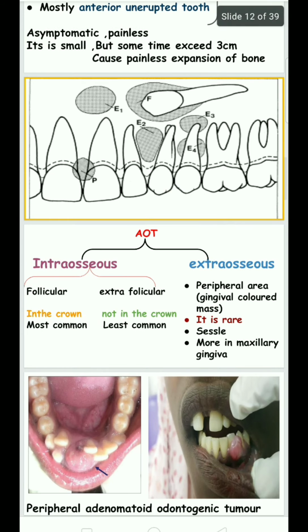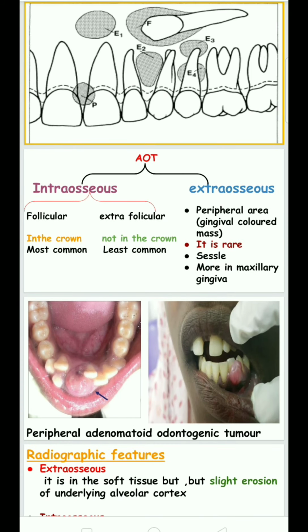The adenomatoid odontogenic tumors can be classified into two types. One is intraosseous and the other is extraosseous. The extraosseous type is in the peripheral area, particularly soft tissue, especially the gingival area. It is rare and sessile. The term sessile means it looks like a speed breaker in appearance.